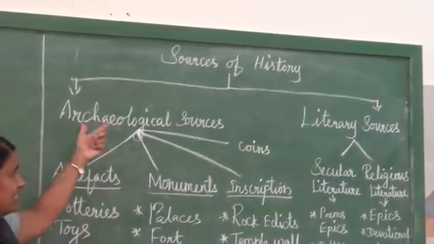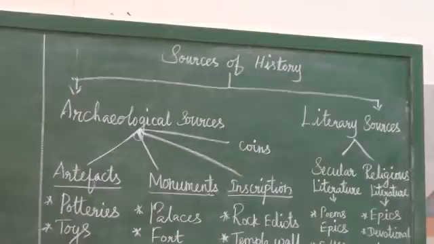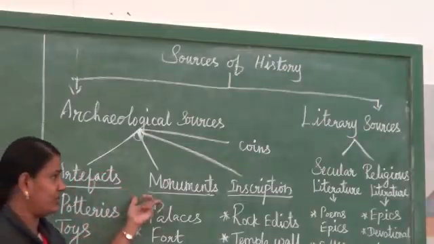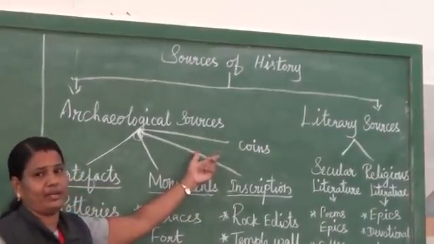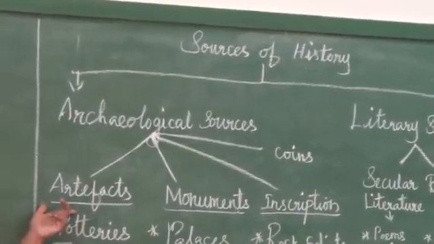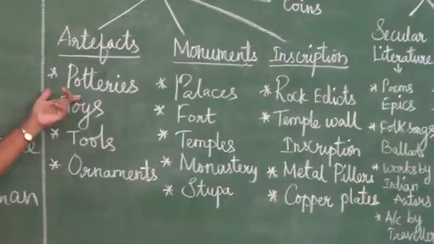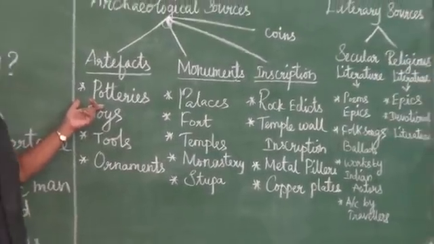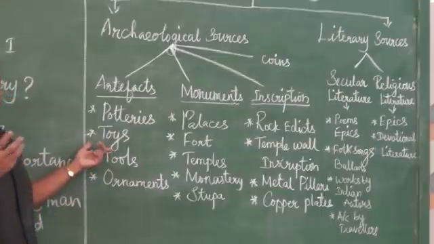What are archaeological sources? Again, they are divided into four topics. First one, artifacts. Second one, monuments. Third one, inscriptions. Fourth one, coins. If you go to artifacts, what are the sources? The first one is pottery, because in the prehistory periods they used pot things only. Next one, toys.